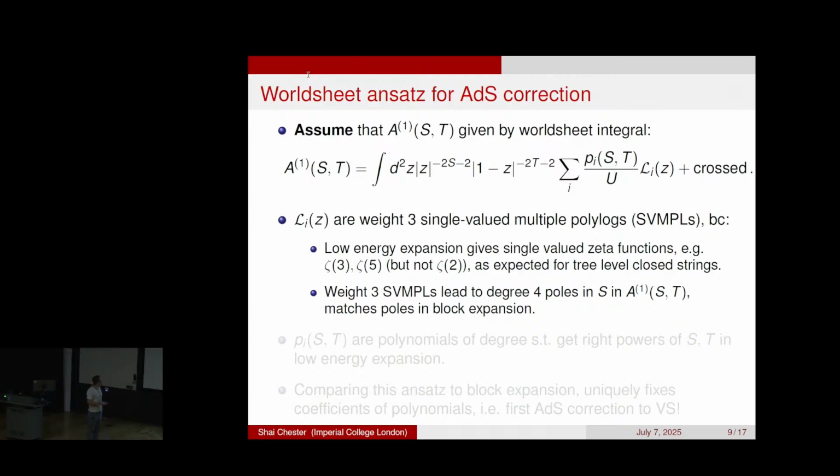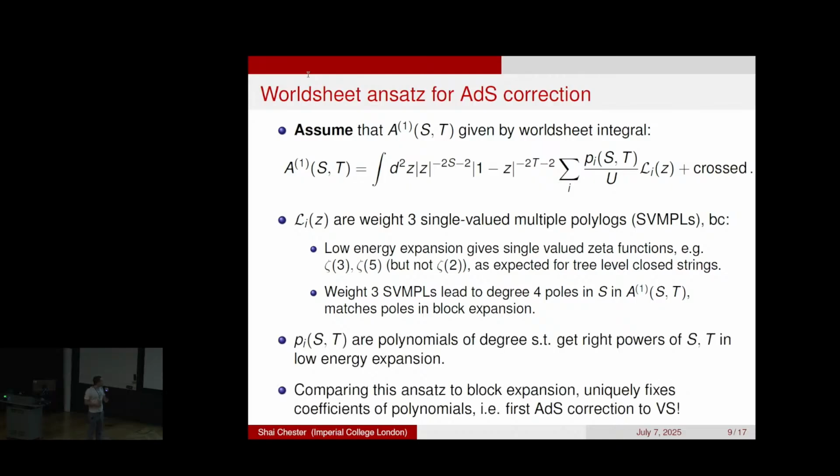Now, why do you have polynomials of a certain degree multiplied by these guys of a certain weight? That's because when you do the low energy expansion, you expect that the degree of these polynomials should be related to the weight of the zeta function that they multiply. So for instance, in flat space, we know that the R to the 4 term is zeta of 3, and that multiplies degree 0, which is just 1. And then similarly, D to the 4 R to the 4, which is zeta of 5, multiplies S squared, degree 2. And so we assume that there's a similar correlation between the degree of the polynomial and the weight of the single-valued multi-polylogarithm once you go to AdS. So this is the motivation of this ansatz.